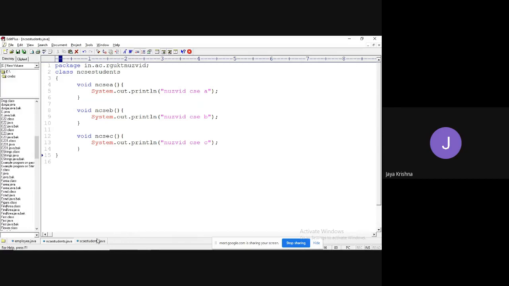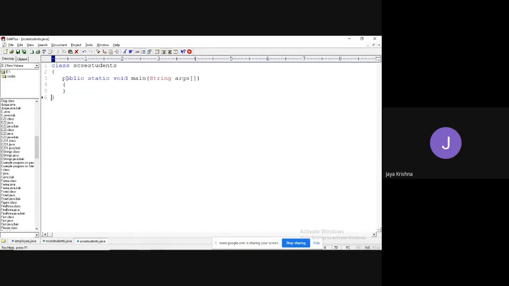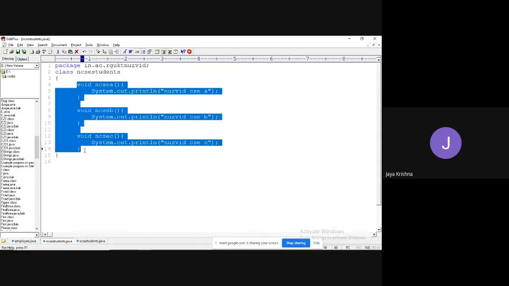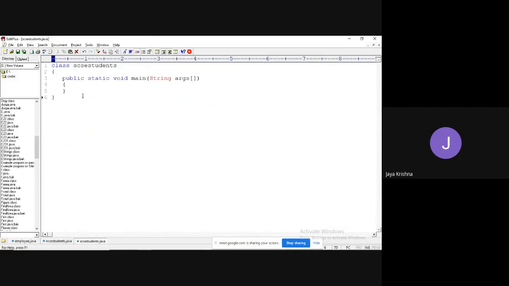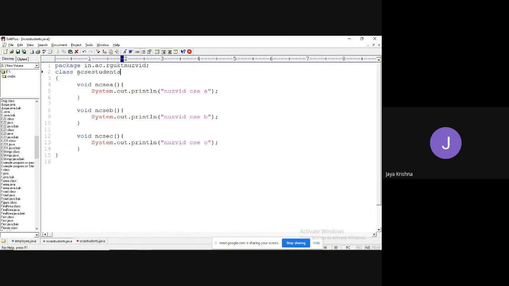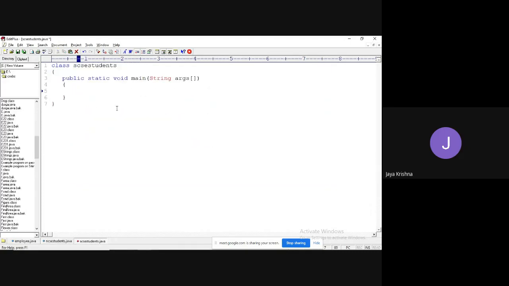It's created successfully. Now my aim is, one minute, let me explain. I want to call these methods, the methods which are present in the class NCSE students, from the SCSE students class. So generally what we are going to do is create an object for this one. Am I right or not? We are going to create an object for this: NCSE students n equal to new NCSE students.